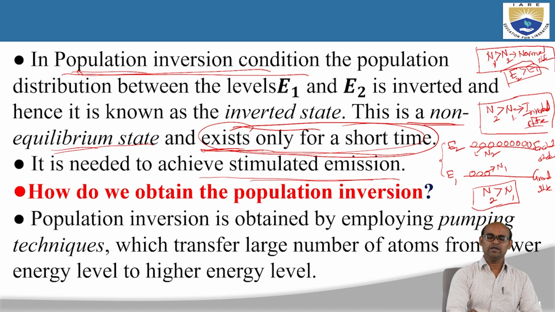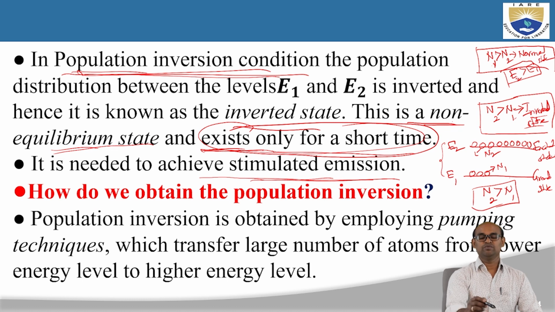So to get amplification of light, we need stimulated emission, where coherent photons are emitted. To get this stimulated emission, we need the population inversion condition. That is why the population inversion condition is very important, because only when we have this condition can we achieve stimulated emission. That is what we have discussed.